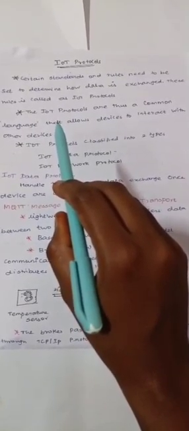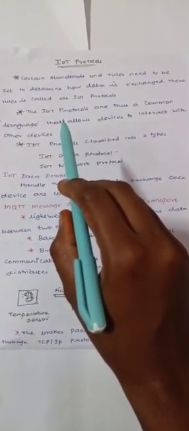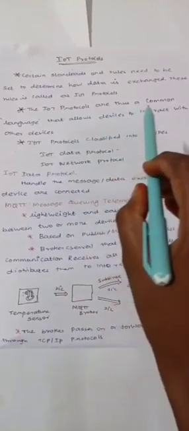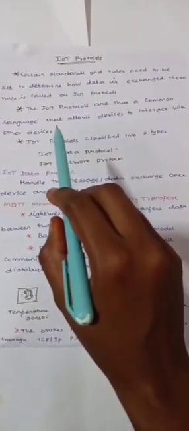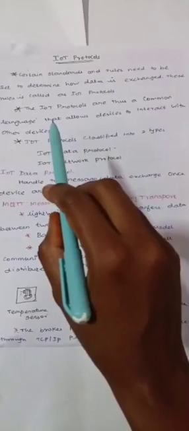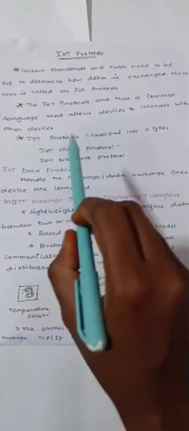These interactions are only possible if there is a medium or means of communication in the IoT ecosystem. IoT protocols are thus the common language that allows devices to interact with other devices. The IoT protocols lay down standards that are adopted in every IoT ecosystem for proper functioning and to avoid security threats. IoT protocols are classified into two types: IoT data protocol and IoT network protocol. The IoT data protocol handles the message or data exchange once the device is connected.